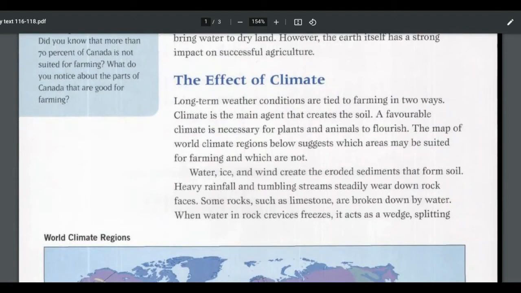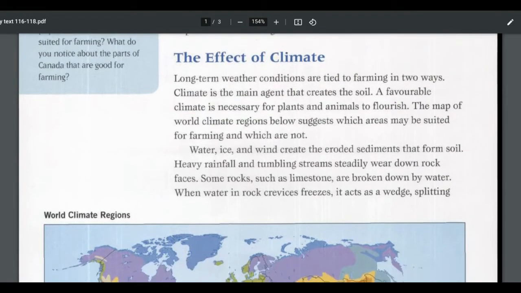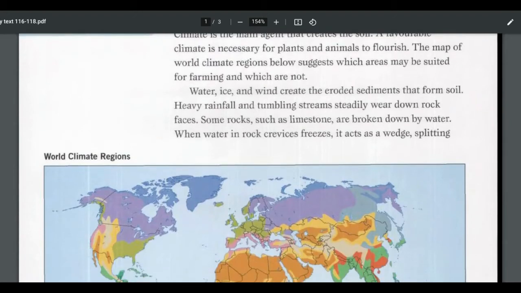The effect of climate. Long term weather conditions are tied to farming in two ways. Climate is the main agent that creates the soil. A favorable climate is necessary for plants and animals to flourish. The map of world climate regions below suggests which areas may be suited for farming and which are not. Water, ice, and wind create the eroded sediments that form soil. Heavy rainfall and tumbling streams steadily wear down rock faces. Some rocks, such as limestone, are broken down by water.